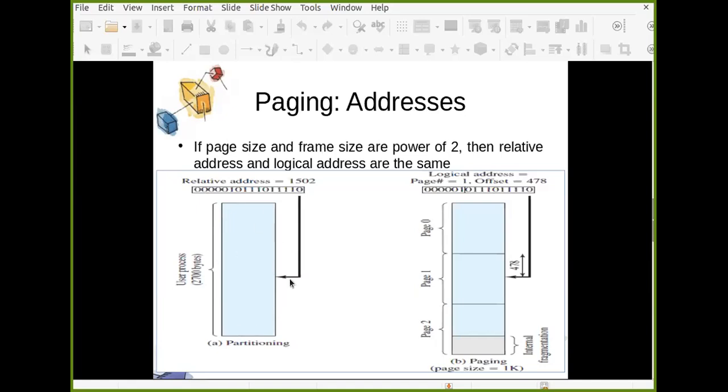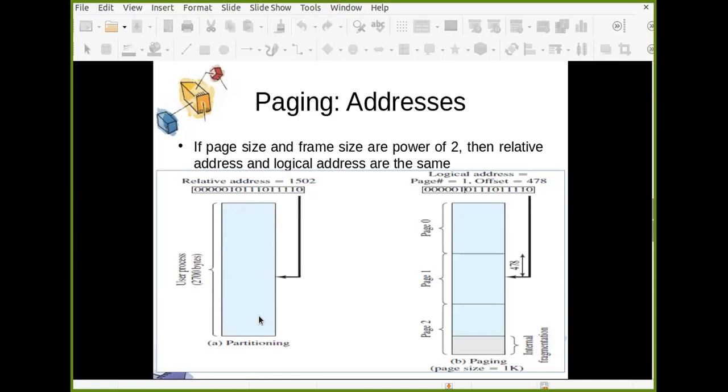Let's say here in this block, this is a user process and it is of size 2700 bytes. You are finding address 1502 in this process.